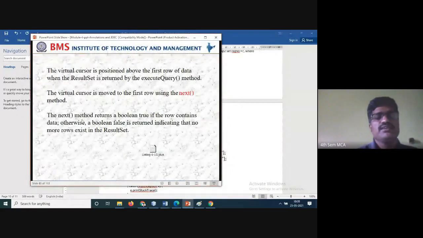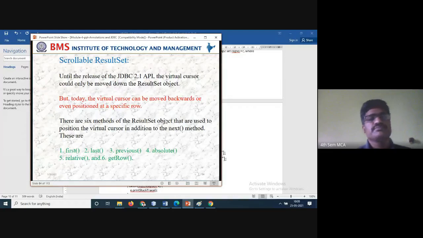These were the result sets, virtual modes, whatever you are executing. So the next method returns boolean true if the row contains the data. Otherwise, false is returned, indicating there are no more rows existing in the result set. That's all. However you are writing, you can write it. If it is true, rows are available. If it is false, there are no rows available in your database for the query you executed.